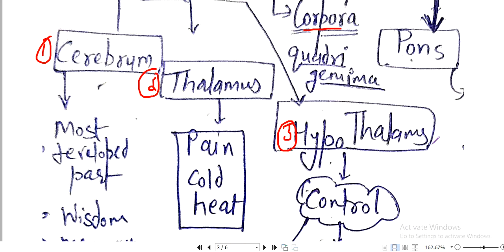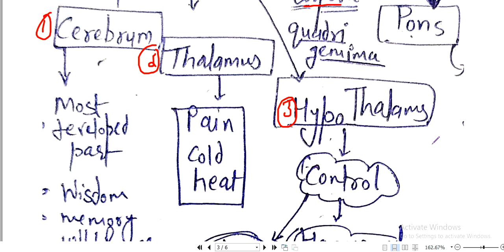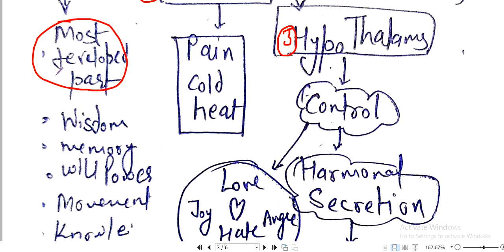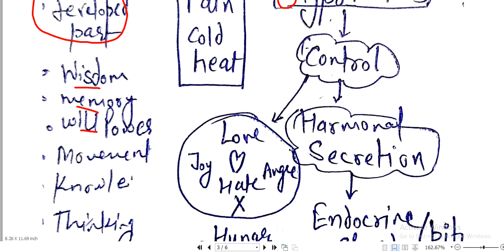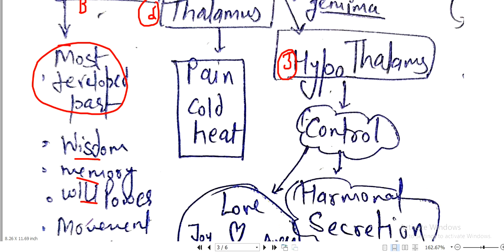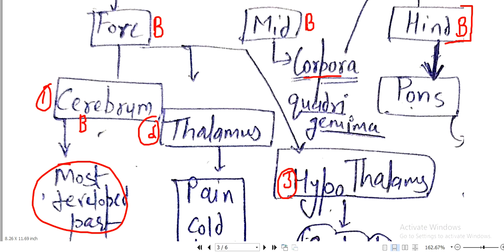Now what is the main function of the cerebrum? The cerebrum is the most developed part of the forebrain. Its main functions are wisdom, memory, willpower, movement and knowledge. Thinking, every activity, your willpower, your wisdom, your memory, your knowledge, your thinking, everything is a part of the cerebrum, which is a part of the forebrain.